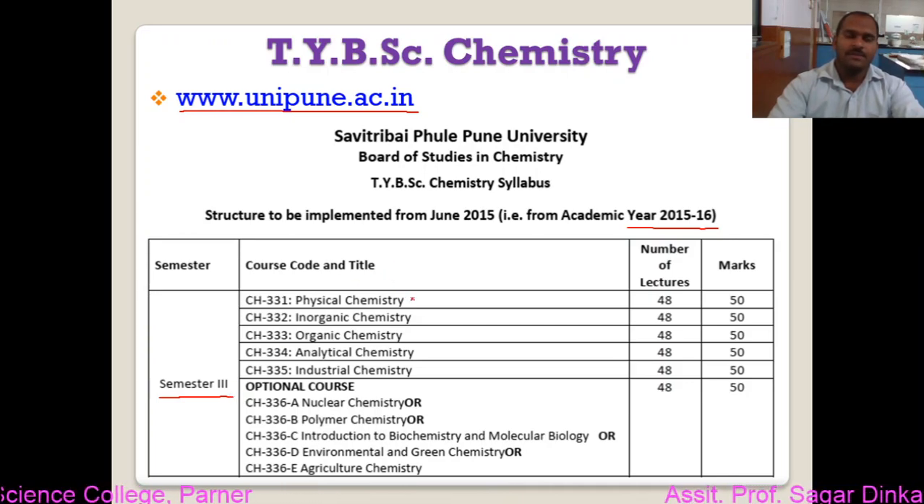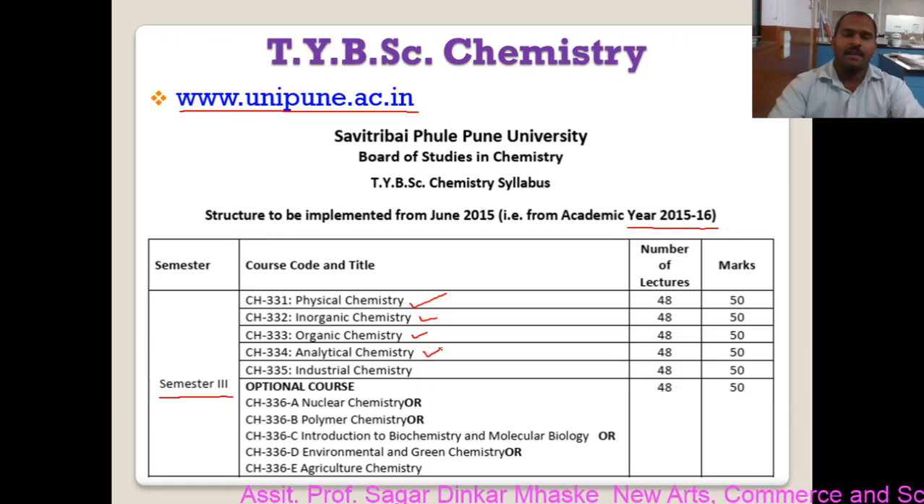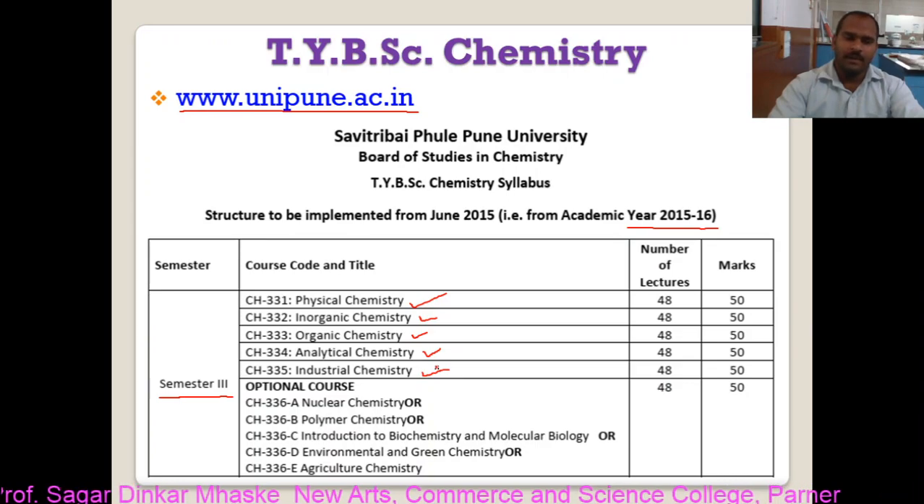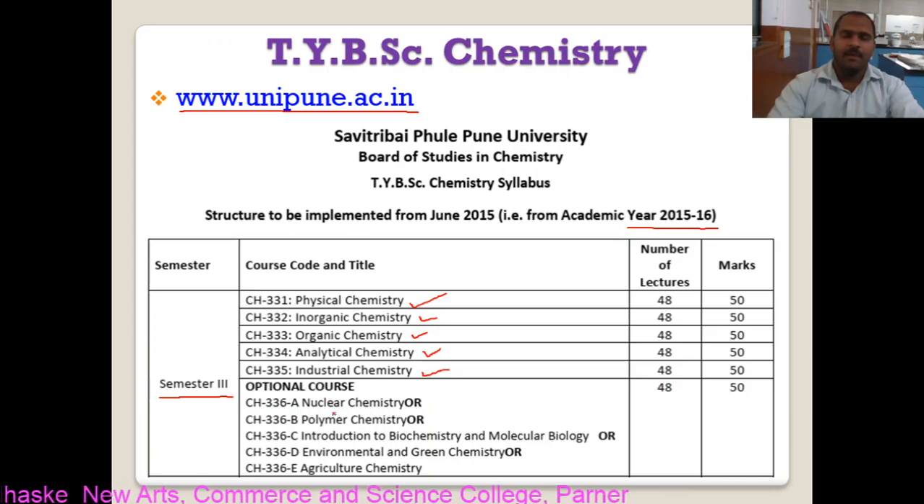The first subject, which is compulsory, is physical chemistry. Then the second one is inorganic chemistry. Next is organic chemistry, analytical chemistry, and industrial chemistry. These are the 5 compulsory courses for learning. And the sixth one, which is an optional course, can be nuclear chemistry, polymer chemistry, introduction to biochemistry and molecular biology, environmental and green chemistry, and agricultural chemistry.